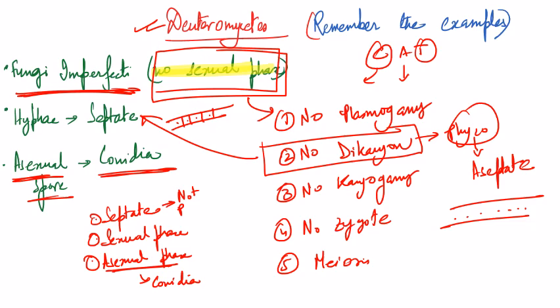Why not under Ascomycetes? Because for the time being, it is not showing a sexual phase. But हमको नहीं पता ये future में जाके sexual phase दिखा भी सकता है, right? तब हम उसको एस्को में रख देंगे. अभी के लिए सिर्फ asexual phase ही दिखा रहा है. So we are placing it under Deuteromycetes.